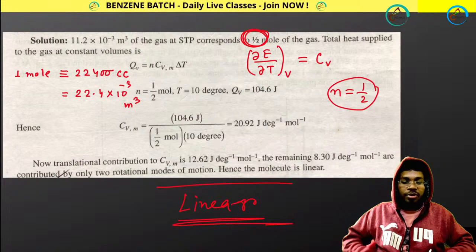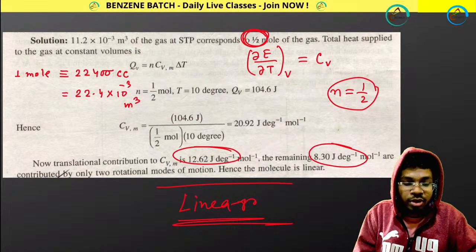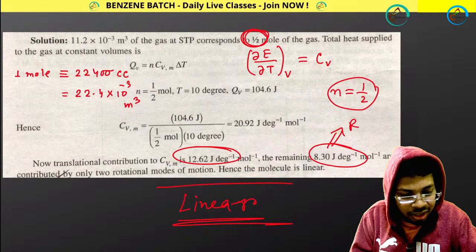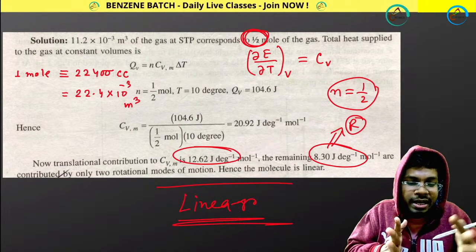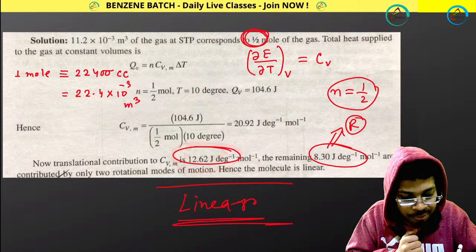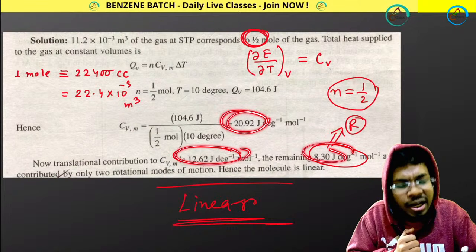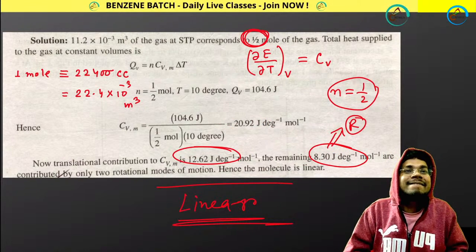Got it? Yes or no? This is the translational value, this is the rotational value, and this is 8.3, that belongs to R. R is the rotational value for which molecule? Linear molecule. For non-linear, it will be 3 by 2 R, that means another value. And if you add these two, you will be getting 20.92.